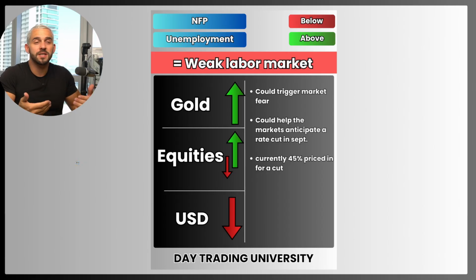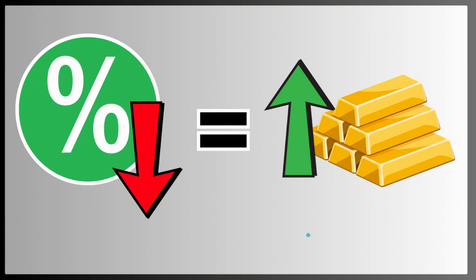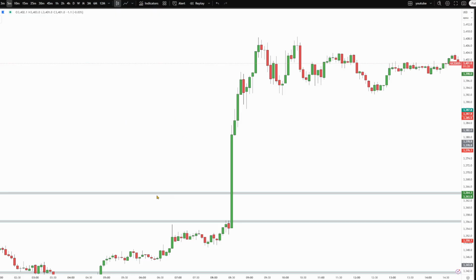This is the exact process that I was using to analyze NFP this morning with everyone in Day Trading University, and it's just something that I do when I'm trading any type of data, right? So if this data is telling us more interest rate cuts, lower interest rates is good for gold. So it makes sense when we look at gold and see that it pushed up. When the markets move like this before the actual rate decision, this is what's called pricing in the data.